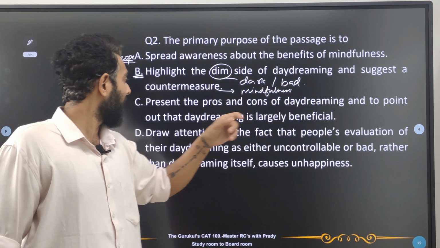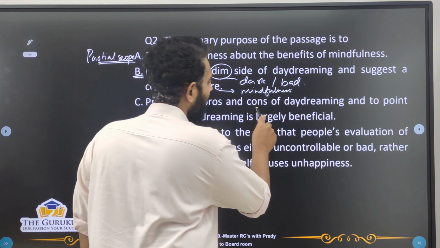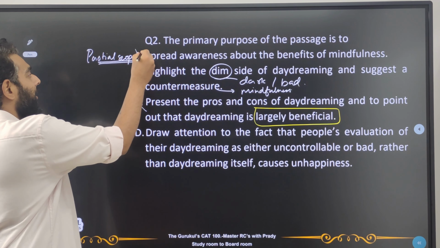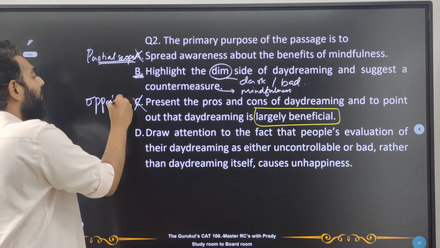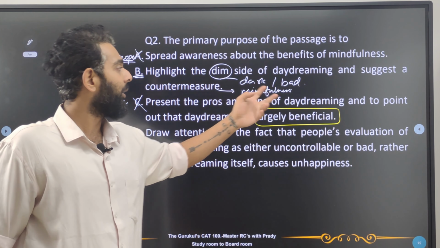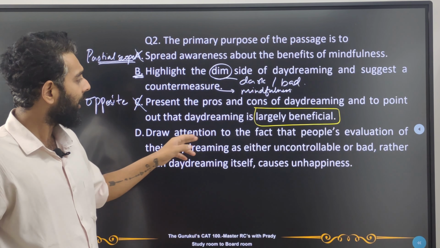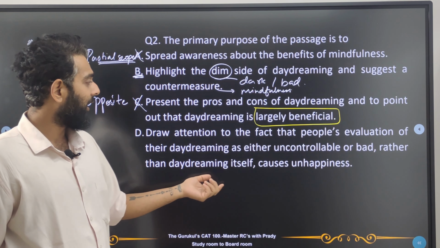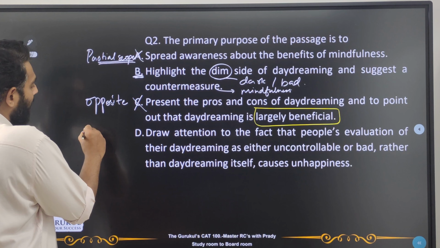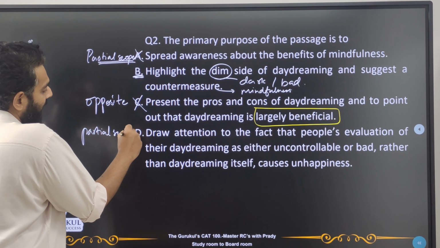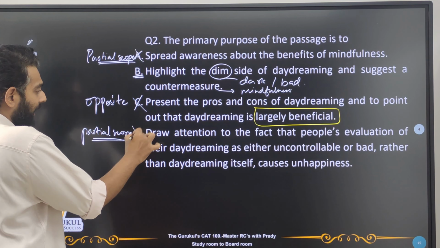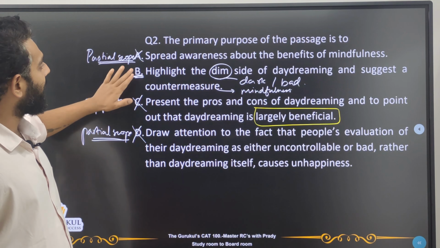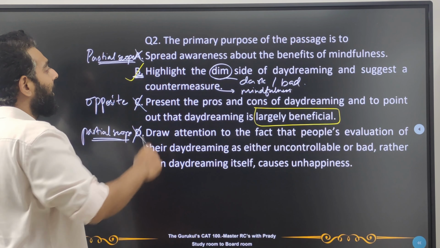Present the pros and cons of daydreaming and point out that daydreaming is largely beneficial. Where is the point coming about it being largely beneficial? So my dear friends, this is not going to be the answer. Why? Because this is something we call an opposite answer. He's used the right keywords but the wrong inference, right? Draw attention to the fact that people's evaluation of their daydreaming as either uncontrollable or bad, rather than the daydreaming itself, causes unhappiness. Again, this is also a very partial scope answer. This is just one of the ideas in the passage and not the entire idea of the passage, not the primary purpose why the author is telling all this. So now clearly in all of these, definitely B is the best option. So B will be our correct answer.